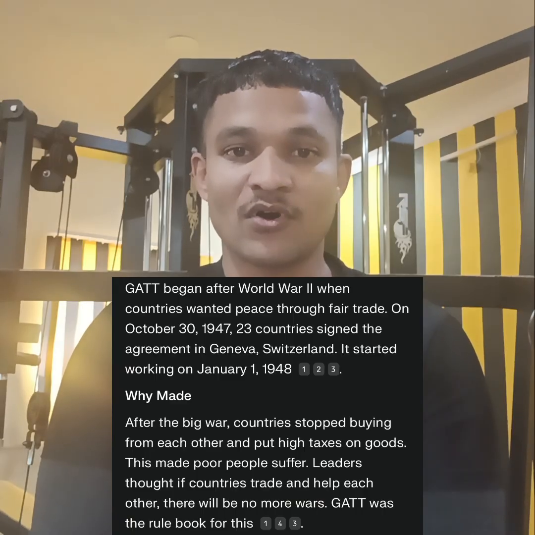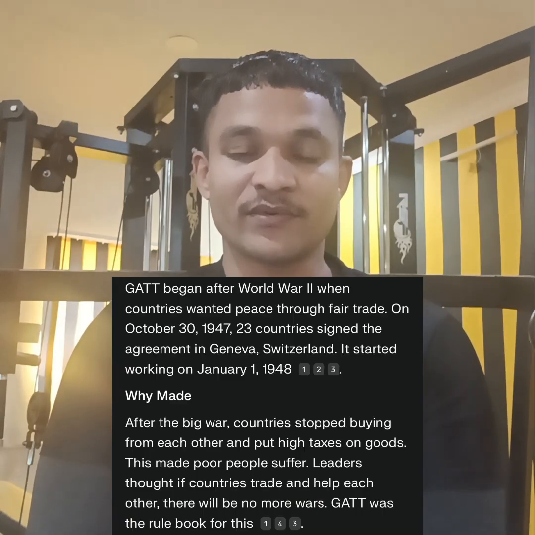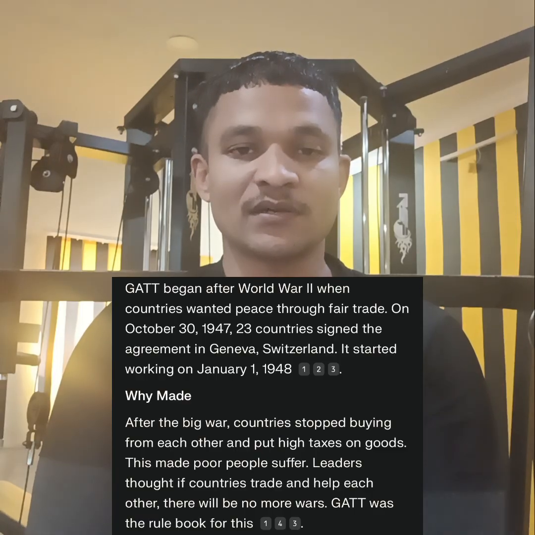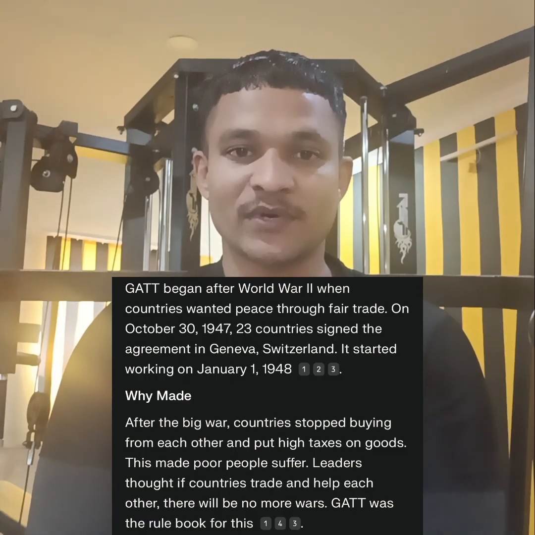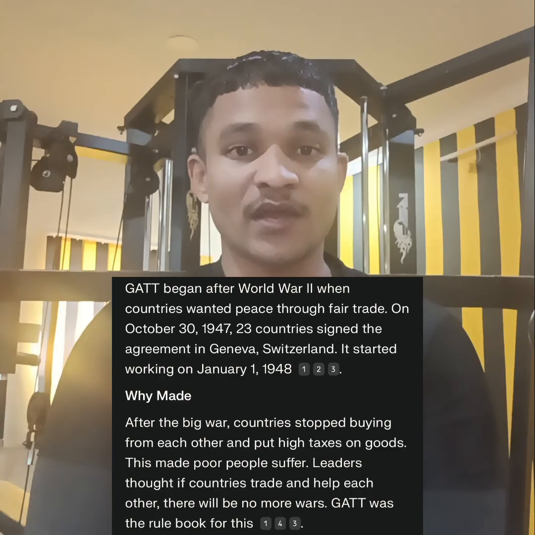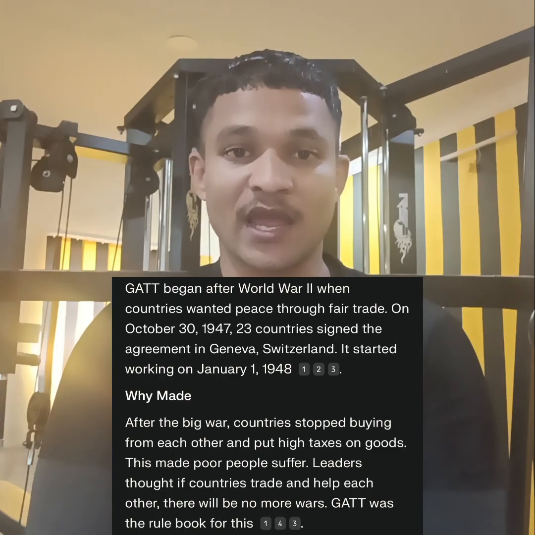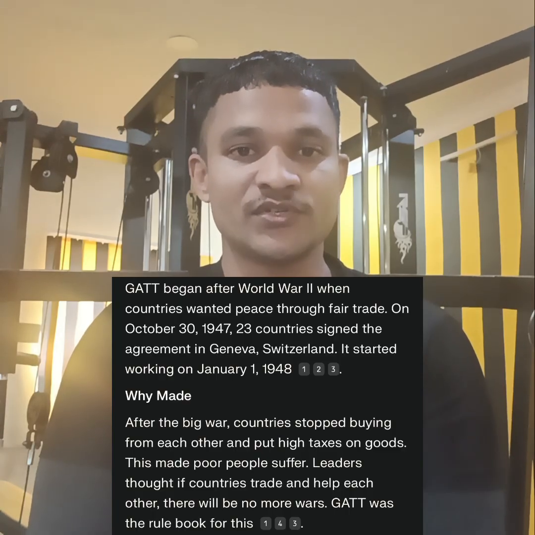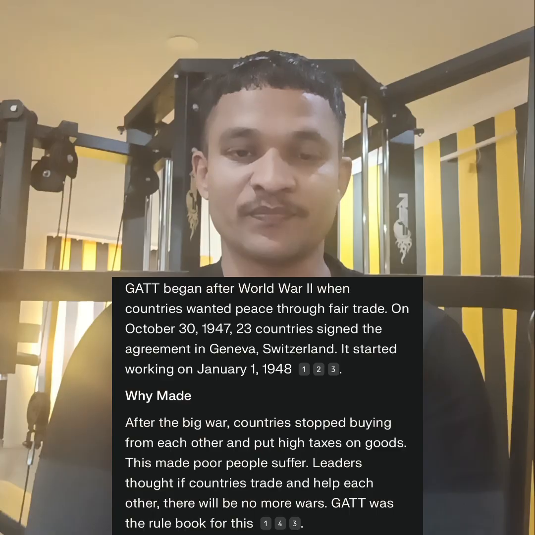But other countries put extra tariffs on different types of goods and services. For that reason, on 30 October 1947, leaders of 23 countries gathered in Geneva, Switzerland, and signed an agreement. According to that agreement, GATT was established. GATT stands for General Agreement on Tariff and Trade. On 1st January 1948, GATT was established and started its work.